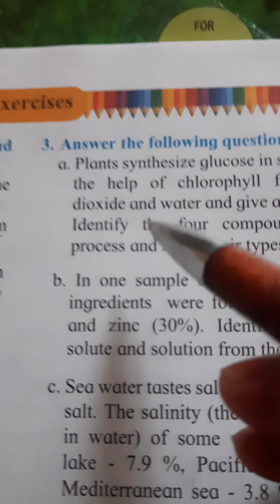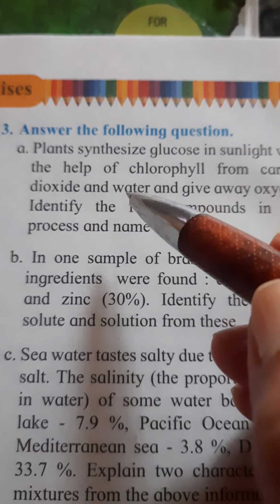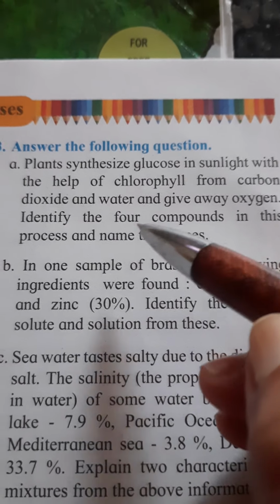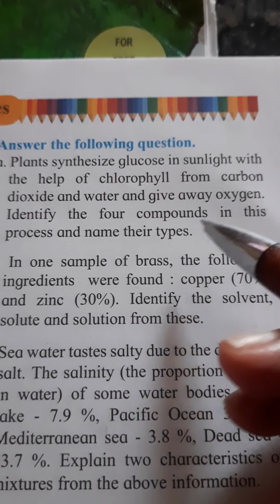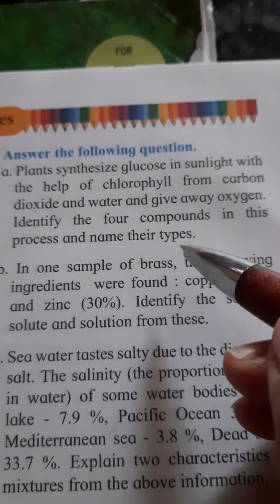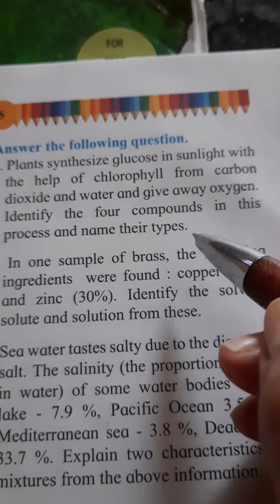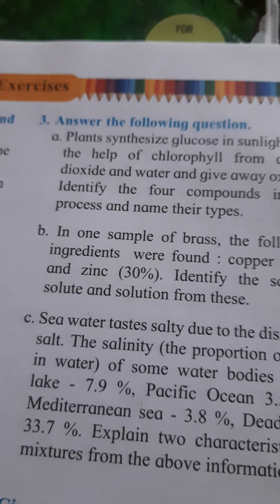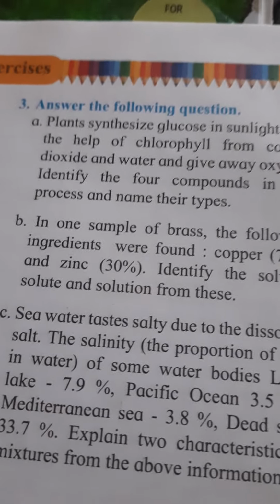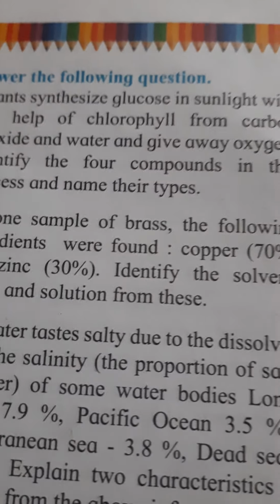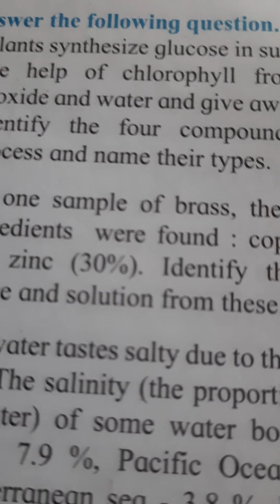The next question, answer the following questions. Plants synthesize glucose in sunlight with the help of chlorophyll from carbon dioxide and water and give away oxygen. Identify the 4 compounds in this process and name their types. We have to write the compounds in photosynthesis: CO2, H2O, C6H12O6 and O2. Okay, these compounds we have to write.